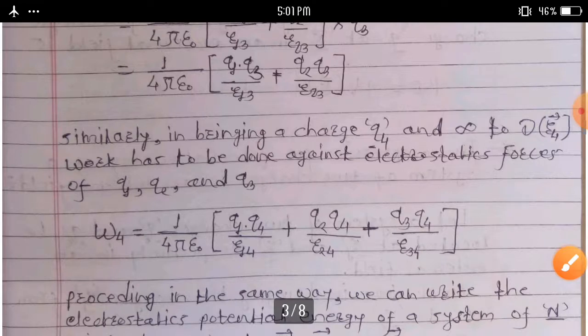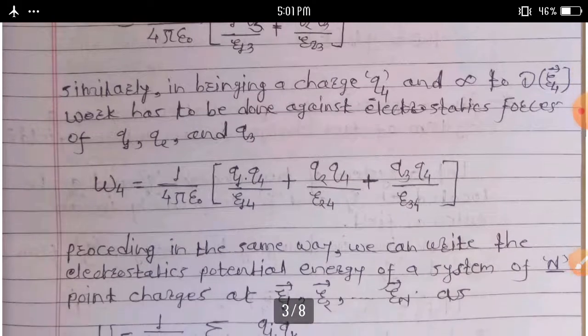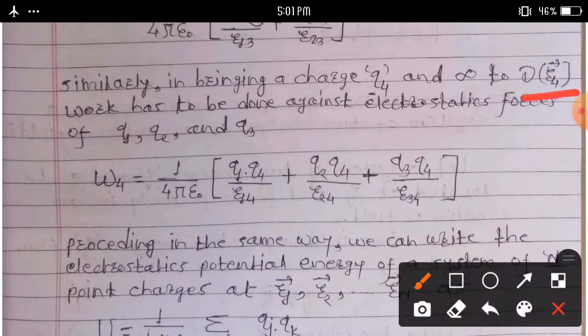Similarly, in bringing charge Q4 from infinity to the point R4 bar, work has to be done against the electrostatic force of Q1, Q2 and Q3.